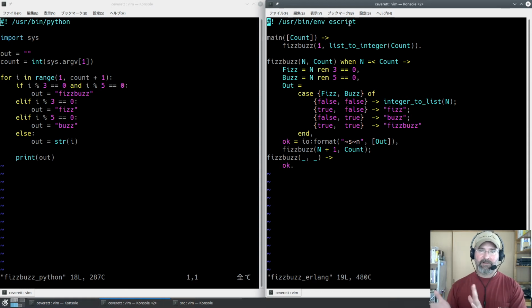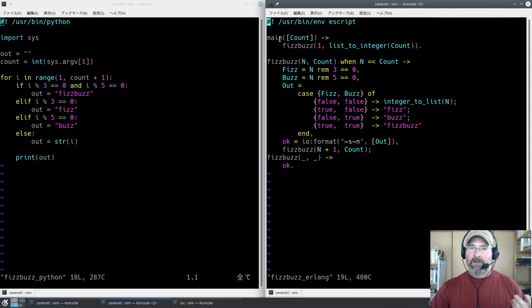escript will get us an execution environment, and it'll just run our code by calling main/1, main with a single argument, and that argument is going to be the command line arguments as a list of strings. And remember, strings in Erlang are lists of character values. So you can use list operations on strings, which is really handy. We'll actually see an example of that at the end of this.